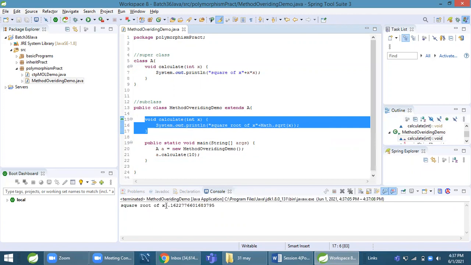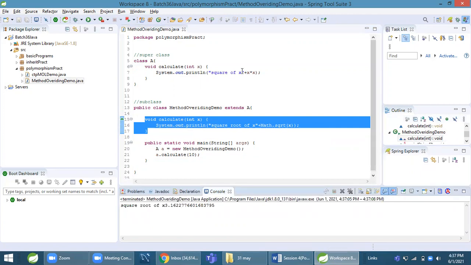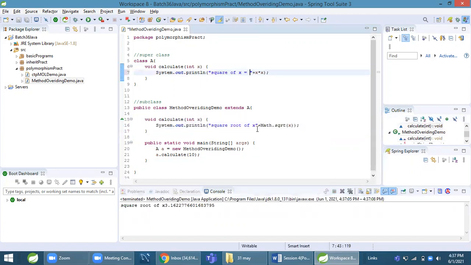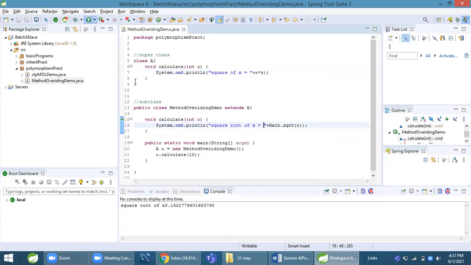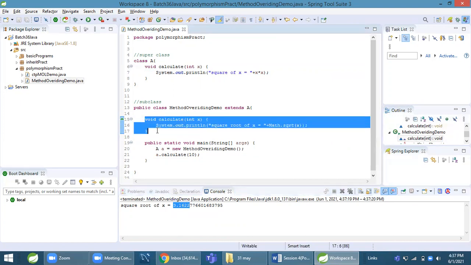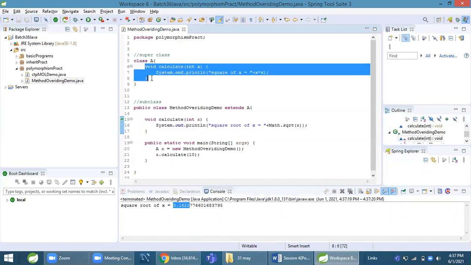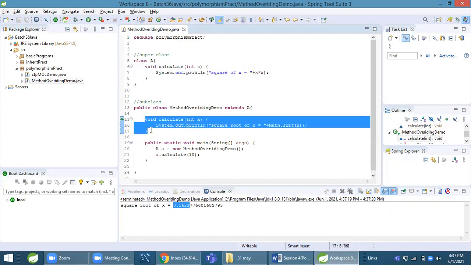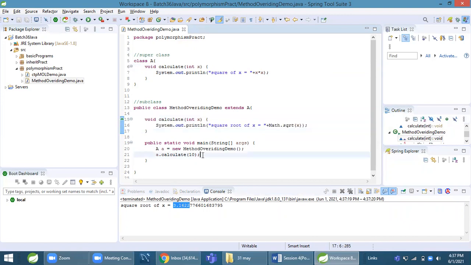Square root of x equal to, I give here some space, here also some space. Square root of x equal to 3.60. So it calculated the square root. So this is called method overriding. I did not execute this one; I executed this one. This is called method overriding in polymorphism. Any doubt in this?